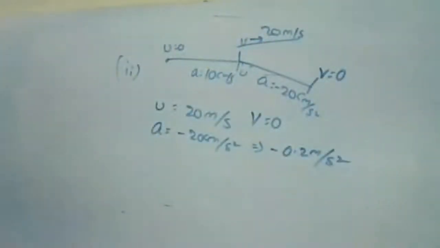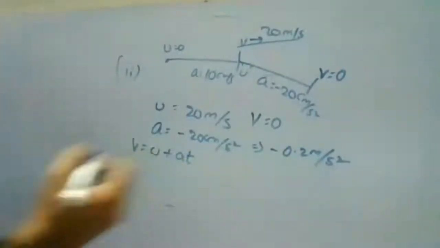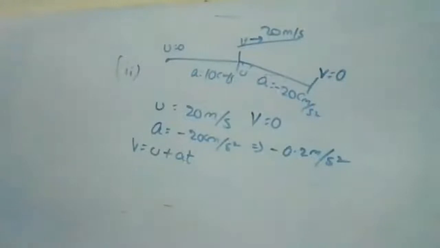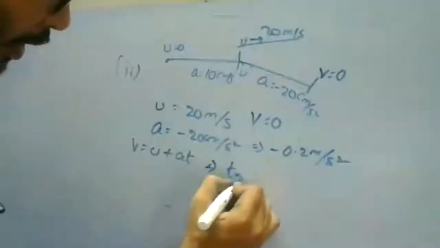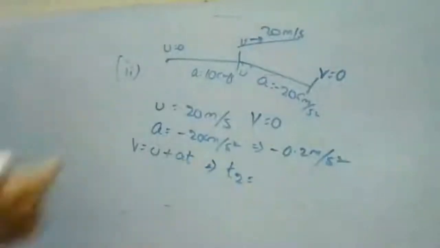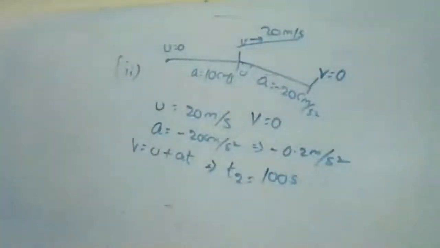Now I need to find the time period and how much displacement it was traveled. So for the time period, again from the relation, v is equal to u plus at. When you substitute the values, you'll get T2. I'm assuming it as T2 because it is the second case. T2, I'm getting it as 100 seconds.